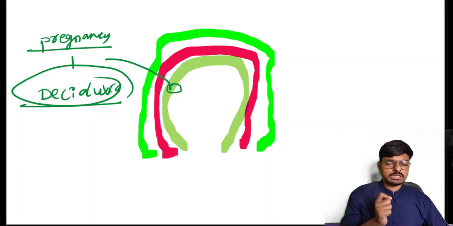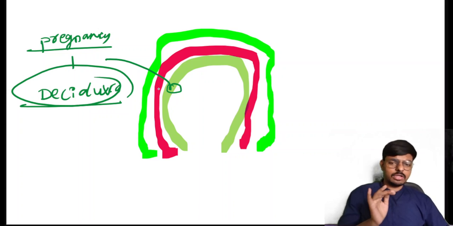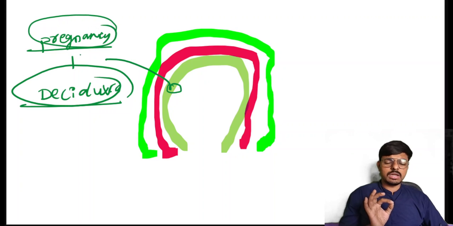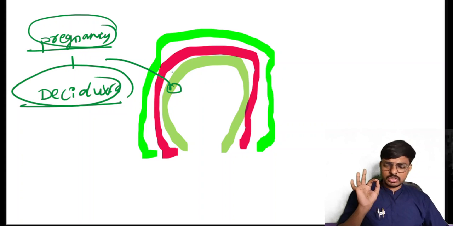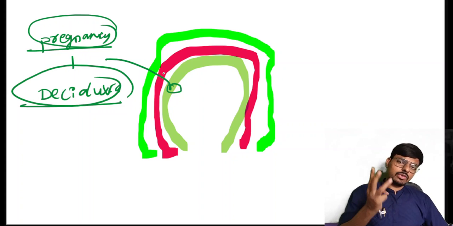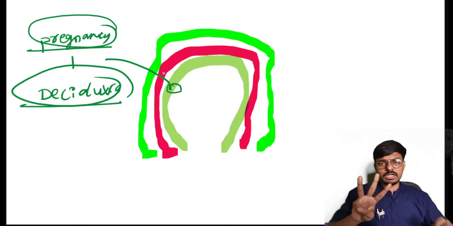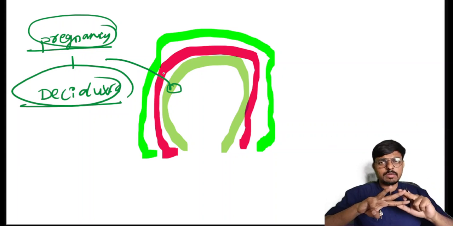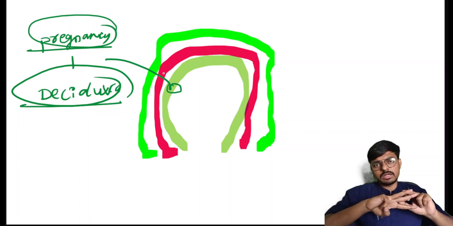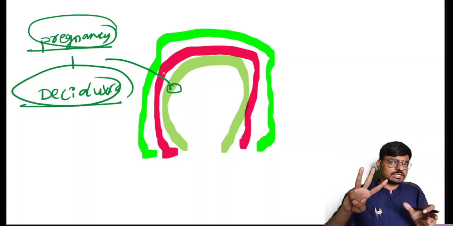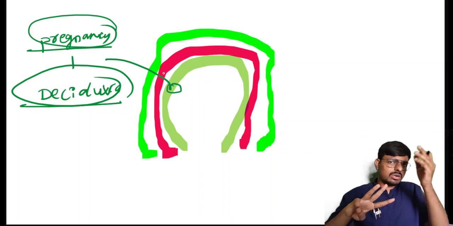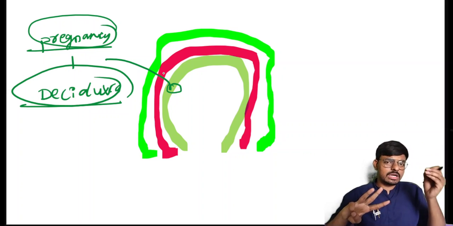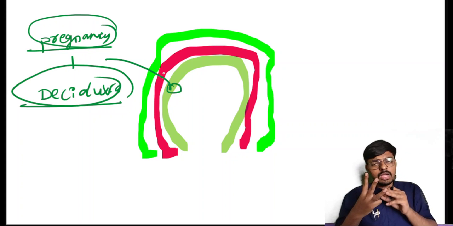So the Decidua is the endometrium, and it will shed out after the delivery. We call the pregnancy endometrium the deciduate structure. Clear? And the placenta is also a deciduate organ. On the placenta we are having 3 points: placenta is discoid, placenta is deciduate, placenta is hemochorial. So what does it mean? Placenta shape is discoid. Placenta is shed out after delivery, we call this deciduate. And placenta is hemochorial. Why do we call it hemochorial?